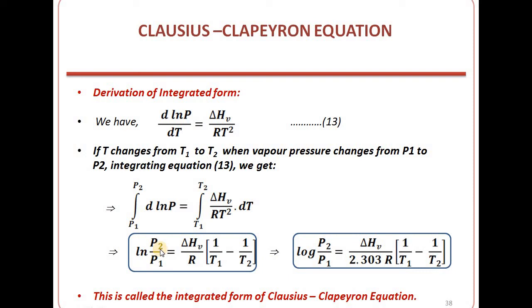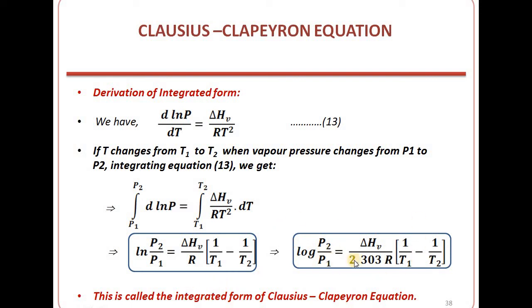When we convert natural log to log 10, we get log P2 by P1 equal to ΔHv by 2.303 R into (1 by T1 minus 1 by T2). So this is the final expression of the Clausius-Clapeyron equation in integrated form.